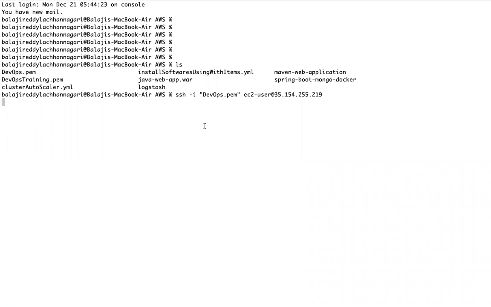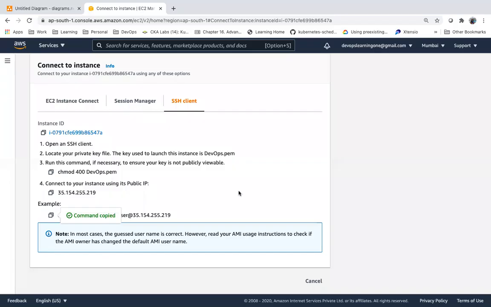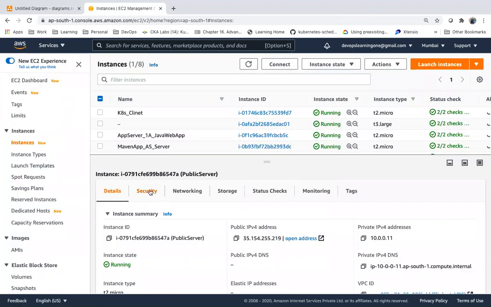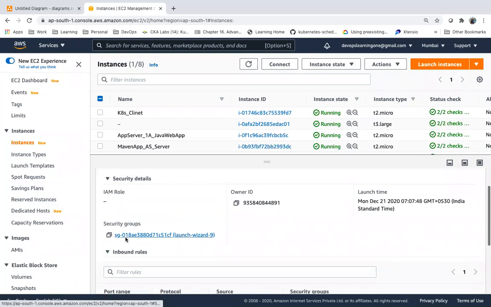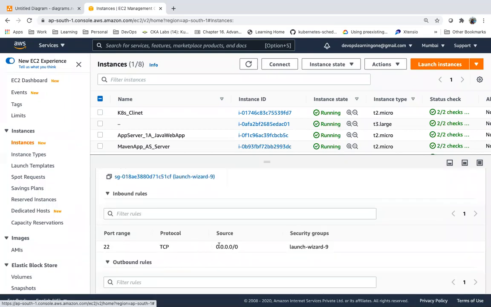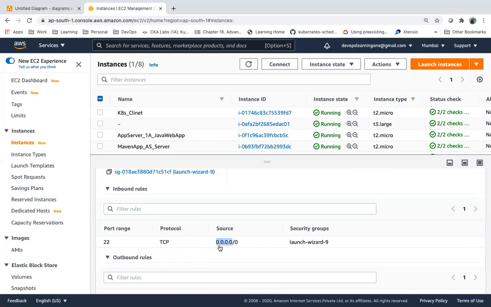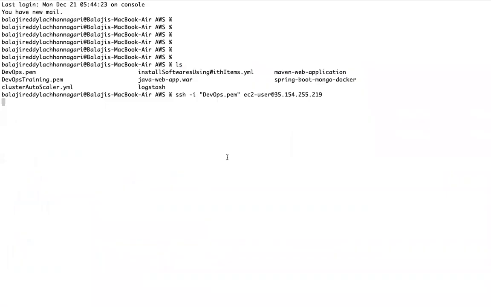And port 22 is open for everyone, like 0.0.0.0 in the security group of that server. Port 22 is open for all the IPs. Then why am I not able to access it from my laptop?